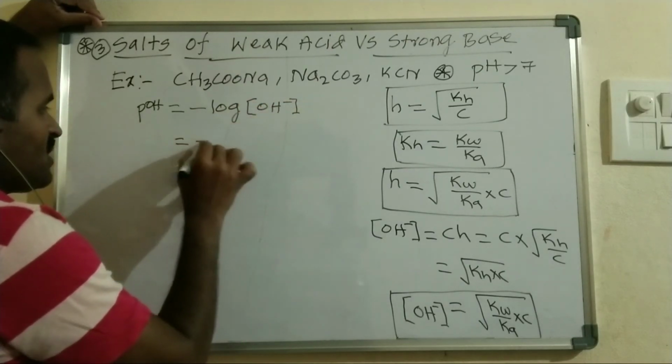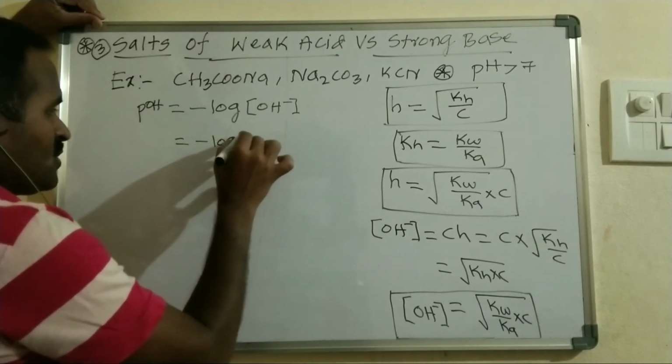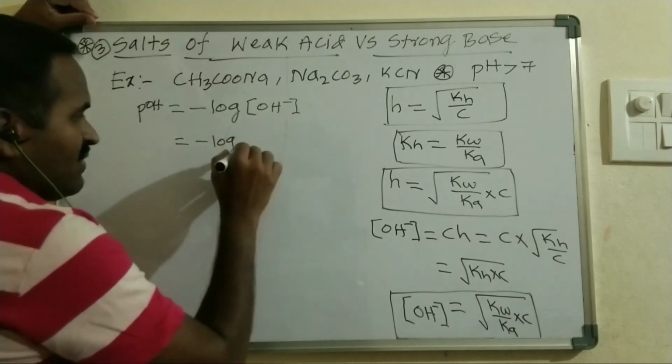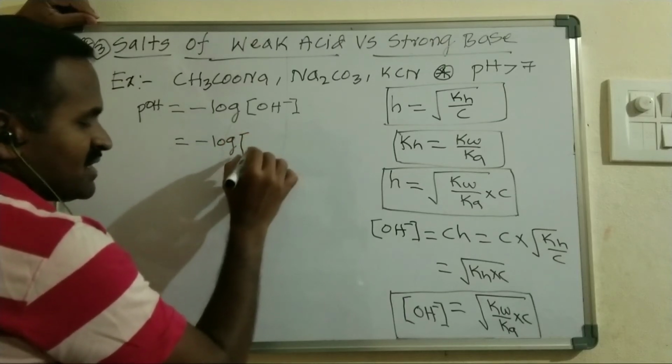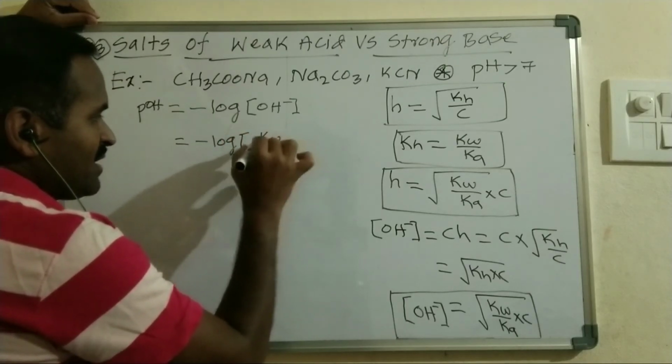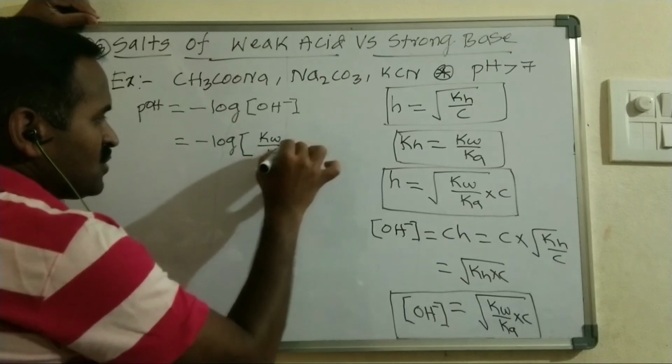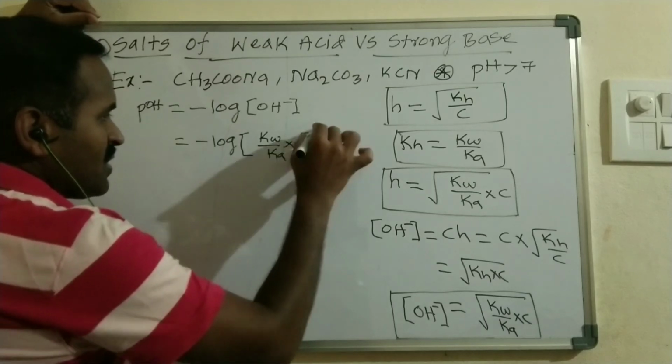Here pOH is equal to minus log of the OH minus ion concentration. You can substitute this: minus log of the square root of KW divided by Ka into C, whole power 1 by 2.